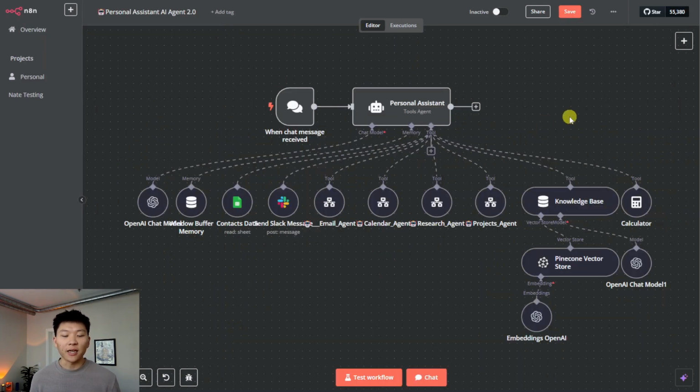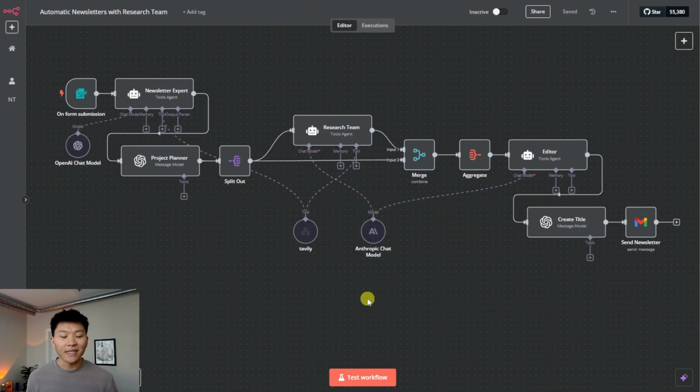Unlike some of my personal assistant builds or other AI agent builds on this channel, where we have a main agent, and then that agent has sort of child agents, where this agent takes an input and decides which tool to use based on the input. It's going to be variable. It may not be the same order every single time.